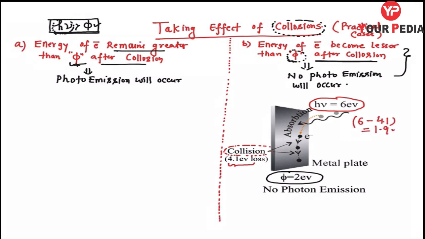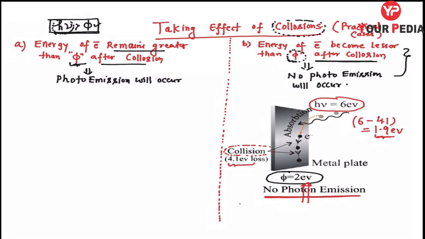What is the remaining energy? 1.9 electron volt. Is this energy sufficient to eject this electron out of the metal surface? Is it capable of providing that 2 electron volt, which is the minimum requirement for the ejection of an electron? Is it able to supply the work function to that electron? No. It means no photo emission will occur here.